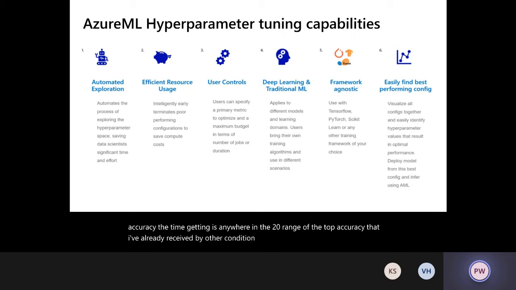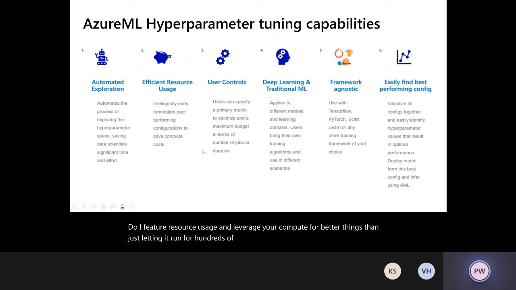If it's way off, just terminate this run, because it may run for 50 more epochs, but I know it's not going to give me an optimal value. So that's how it allows you to do efficient resource usage and leverage your compute for better things than just letting it run for hundreds of iterations.